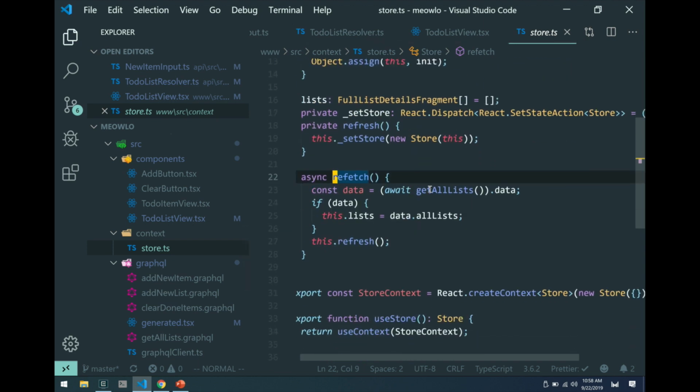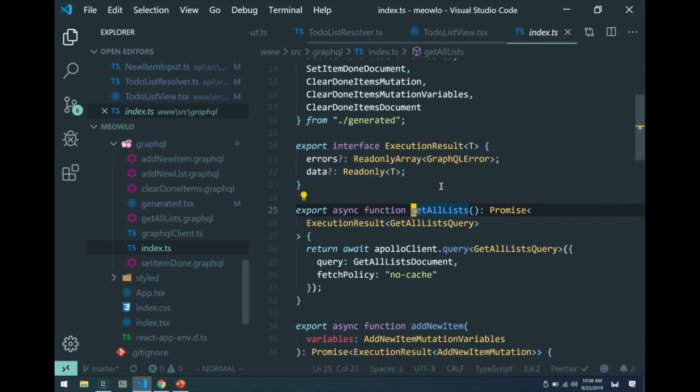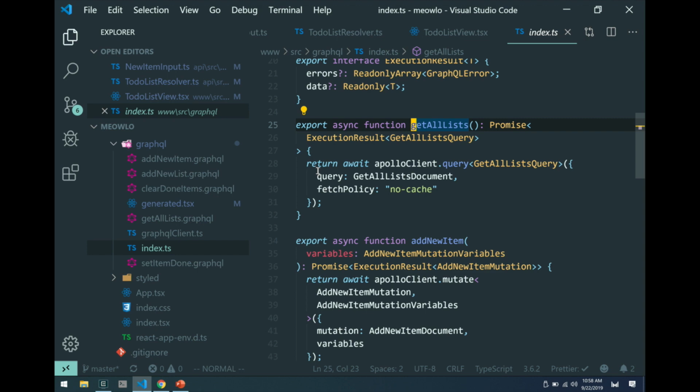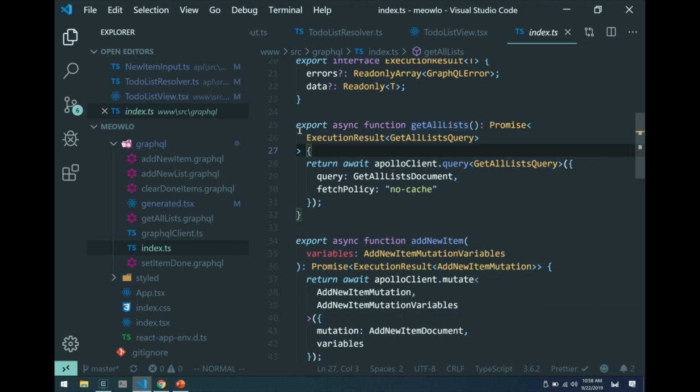And you can see that here we're just calling get all lists. And this we know is a GraphQL call, but let me show you what this is. This is a very, very thin wrapper around the generated code. So this is the get all lists query. This was auto-generated from running CodeGen. I just threw this very lightweight wrapper here, and the only reason I needed it was because I want to bust the Apollo cache.